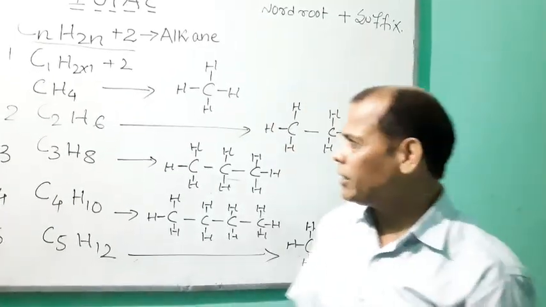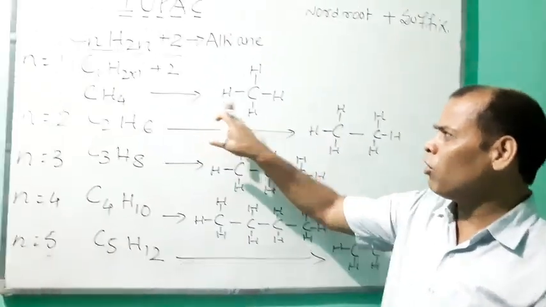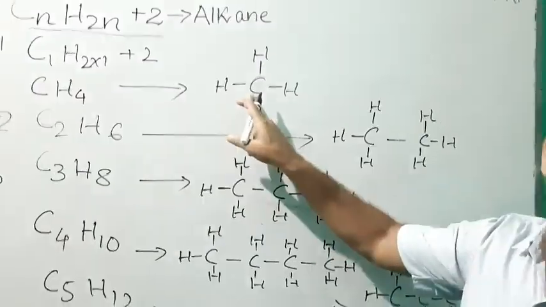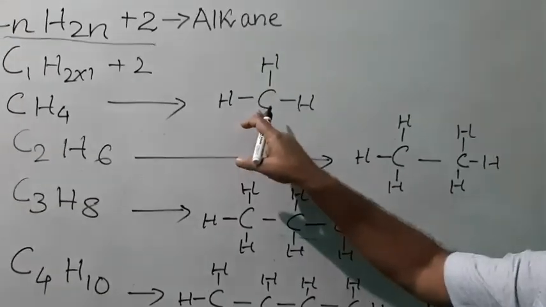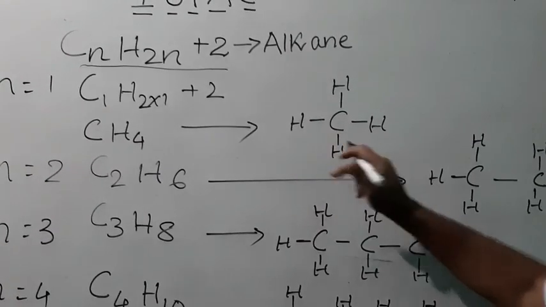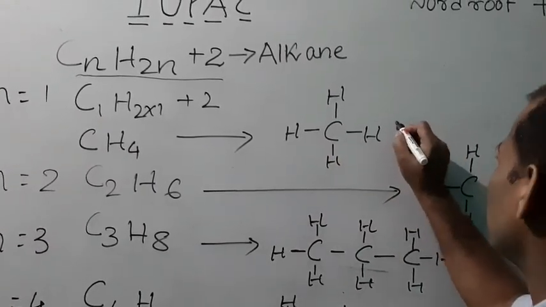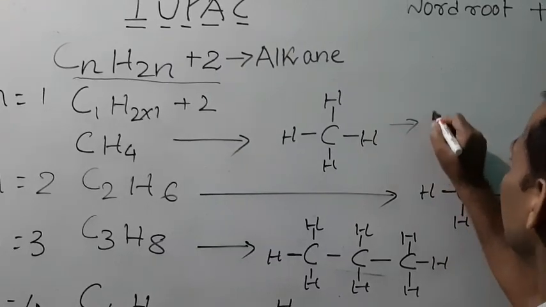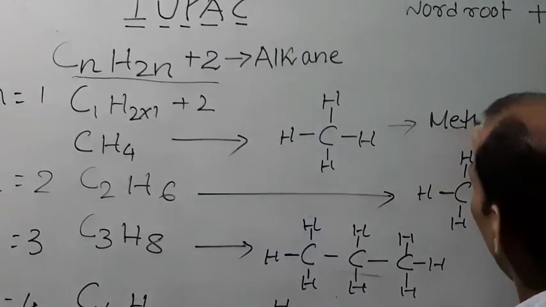Now, my dear students, if we talk about the naming of these compounds where the number of carbon is 1, what would be the word root? Meth.